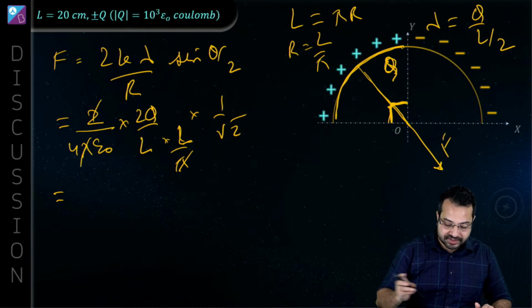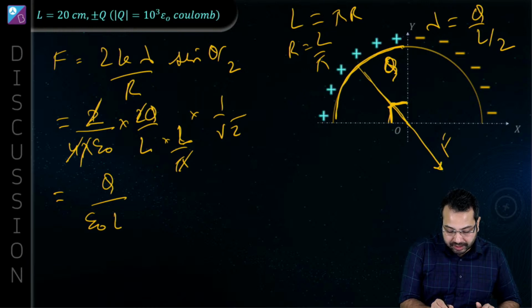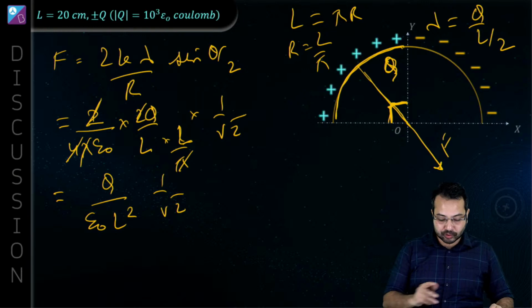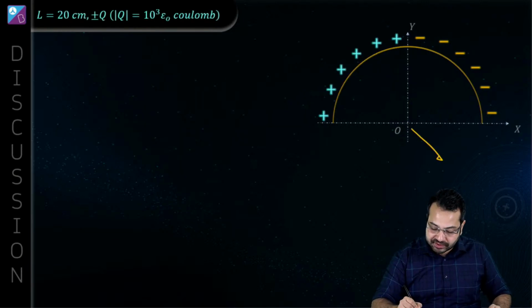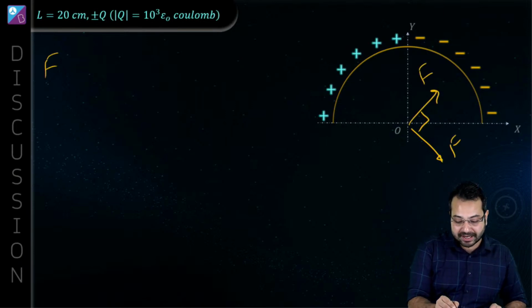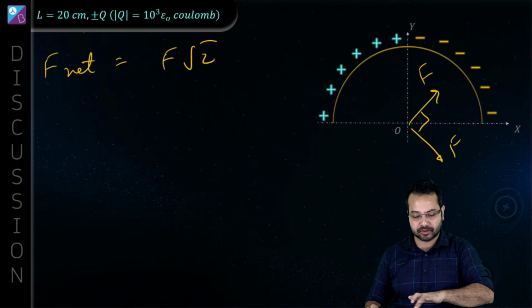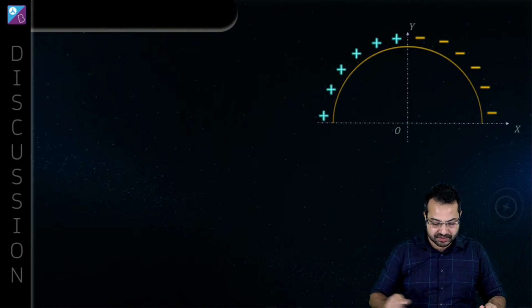Okay, so what are the things that are going to get cancelled? So this 2 and this 2 are 4. So this 4 is gone, pi is gone. So we are left with Q upon epsilon naught L square and then divided by root 2. Is that correct? So this is F. Now if this is F, then what do we have to find out? So this is also F and this is also F, and they are inclined at 90 degree. So what will be F net? F net is going to be F root 2. Do you agree? F square plus F square, and you know the drill. Okay, F square plus F square under root. So this is going to be F root 2. So what are we going to be left with? What is the...